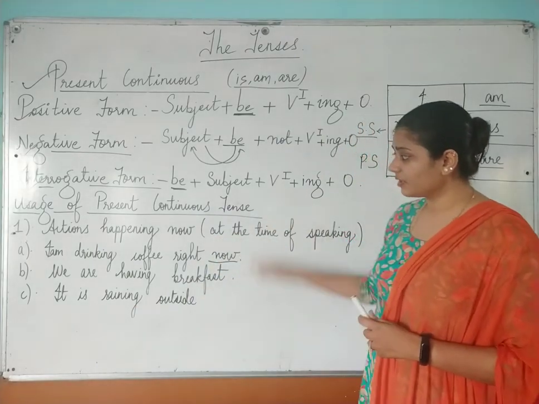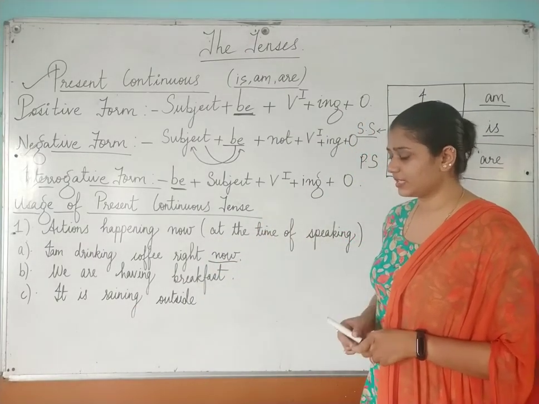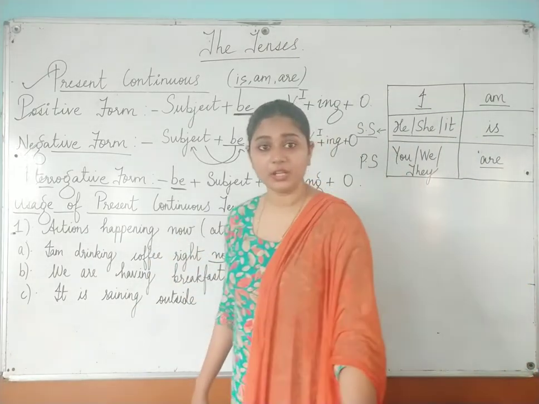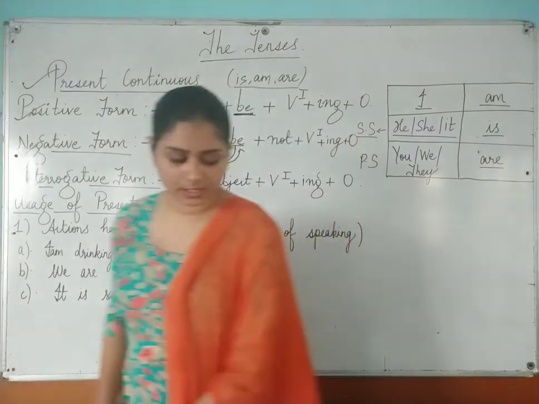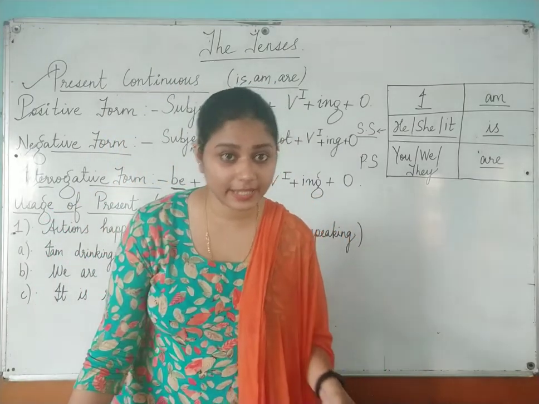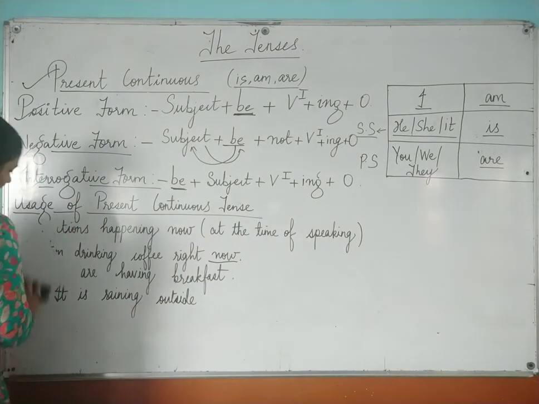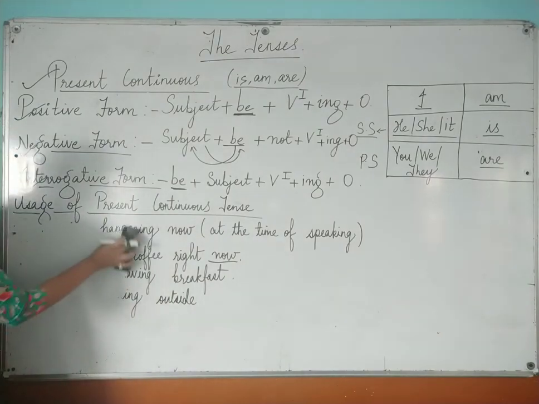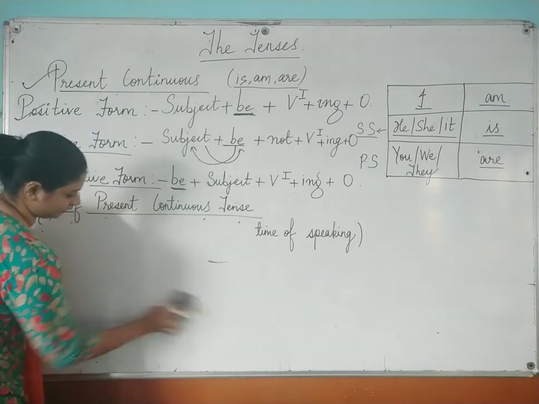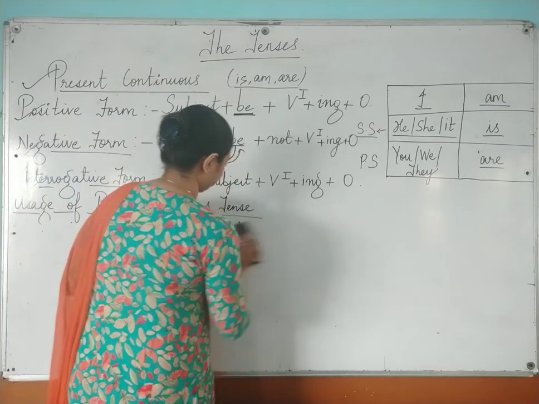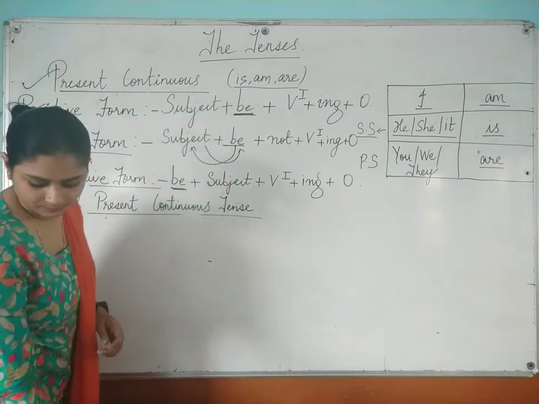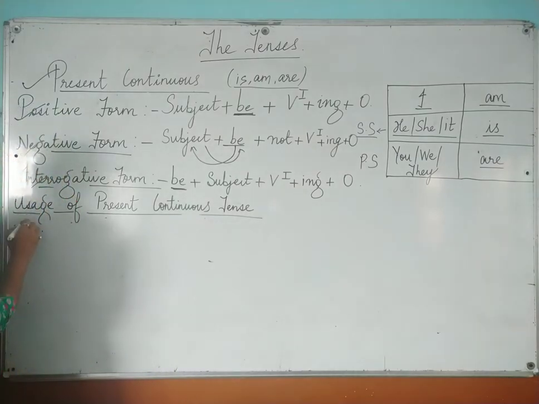Okay. So this is the first usage of your present continuous tense, that is actions happening now at the time of speaking. Okay. Now we will see the second usage of your present continuous tense. For temporary activities.